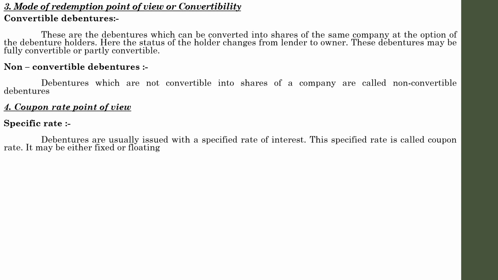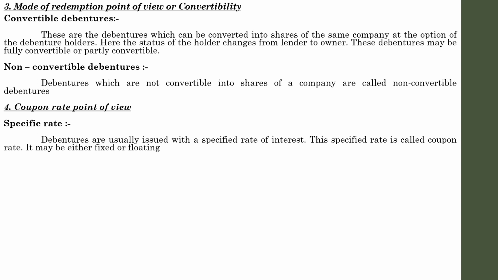We have discussed that area. Every debenture will be issued at a predetermined interest rate. This specified rate is called the coupon rate. It may be either fixed or floating. Floating interest is usually linked with the bank rate and yields on treasury bonds plus a reward for the risk. So that is the concept with regard to specific rate.